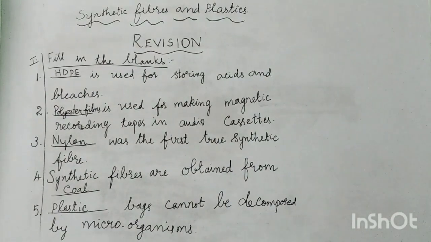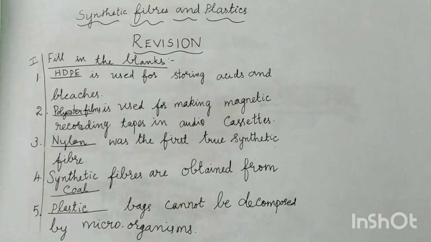The 10th question is, which of the following are harmful effects associated with plastic disposal? A. Reproductive failure in fish and other aquatic organisms. B. Burning of plastics produces toxic gases and smoke. Then C. Plastics that get buried prevent rainwater from seeping into the ground. Then D. All of them. So when you dispose plastic, it will produce all these three harmful effects. So we can choose the answer D, all of them.